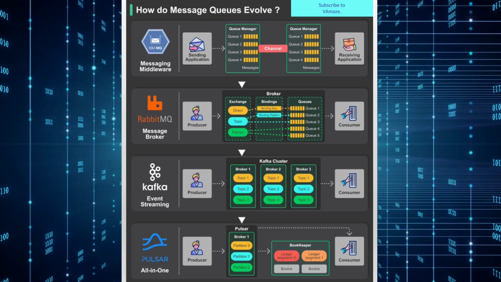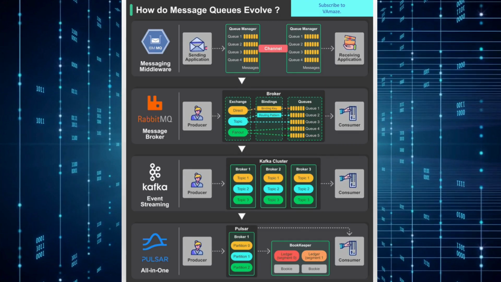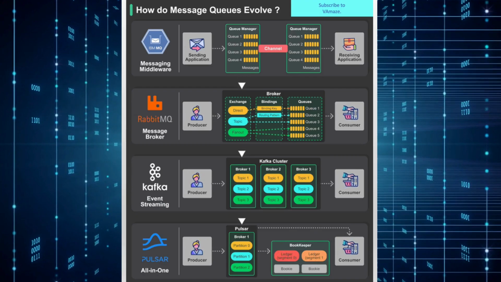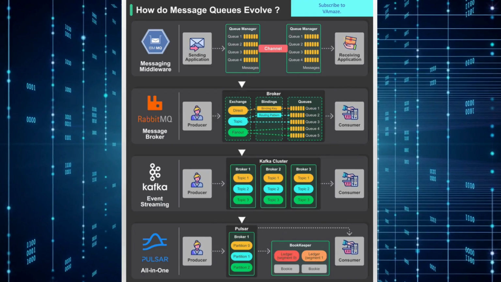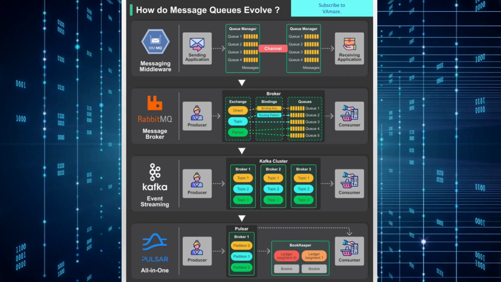Fault tolerance, advancement from single points of failure to distributed resilient architectures. Real-time processing, growth from batch-oriented processing to real-time event streaming and processing. The impact on modern applications. This evolution has fundamentally changed how we build applications.